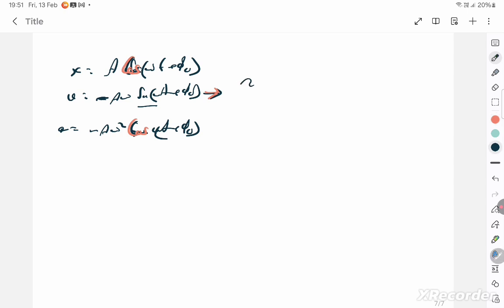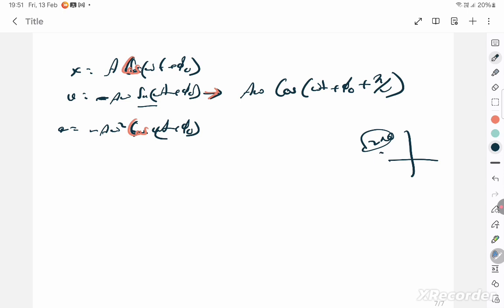So I'll write this as a omega cos omega t plus phi naught plus pi by 2, because 90 plus is in the second quadrant where cos will be negative. That's why this negative is also there. And you should always write it as 90 plus. Are you clear? And as far as acceleration is concerned, you should write this as a omega square.